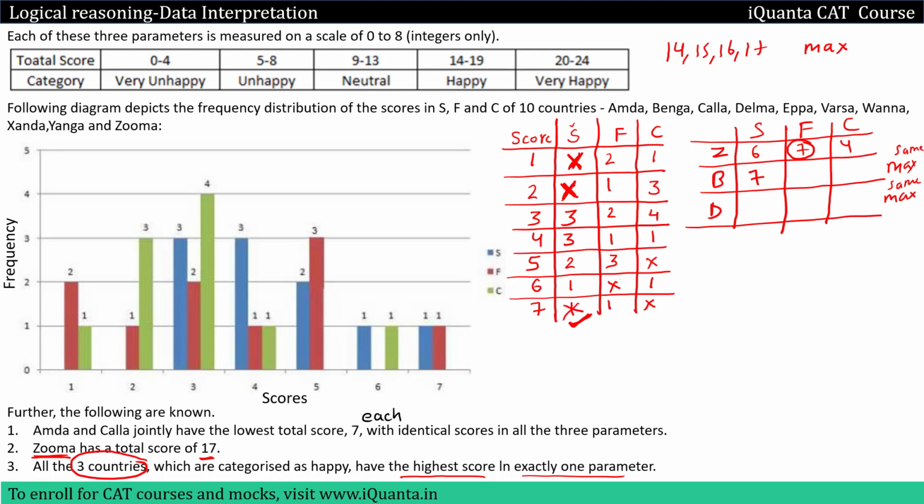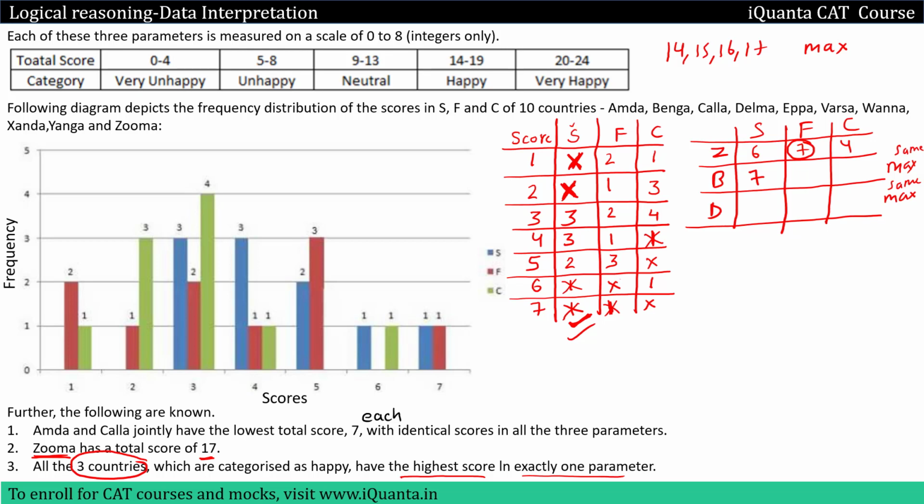We'll cancel this one from the table, because now we cannot give a score of 7 in S to any country. We have already given a score of 6 in S, and there was only one country that could be given a score of 6 in S, so this is also gone. We have given a score of 7 in F, so there was only one country to which we can give a score of 7 in F, so even this is gone. We have given a score of 4 in C, and there was only one country available, so this is also consumed. So this was a case that I was considering.